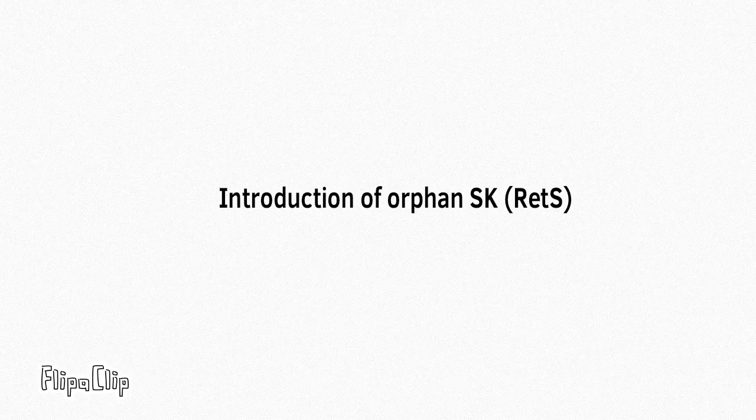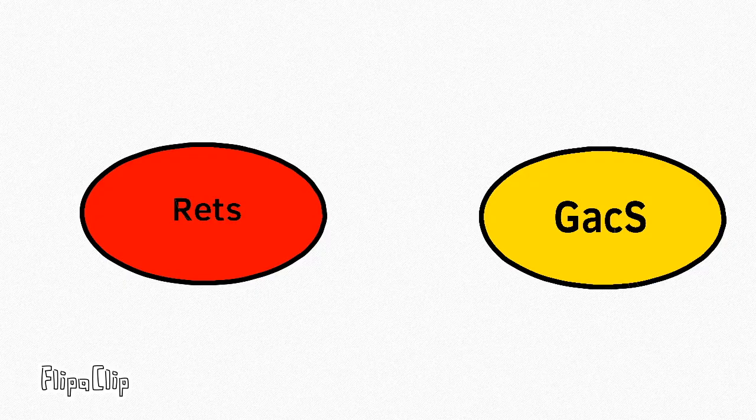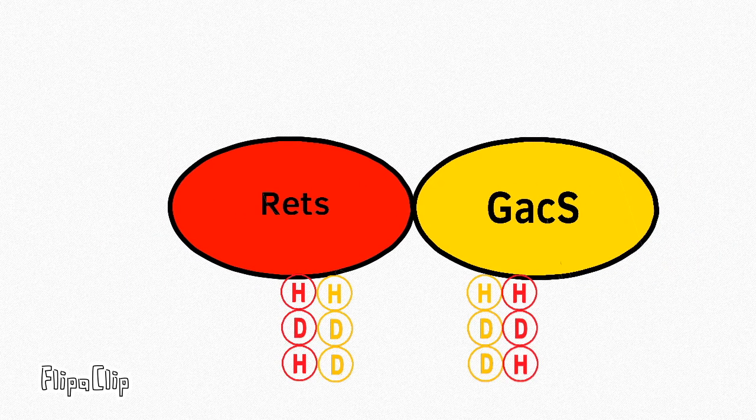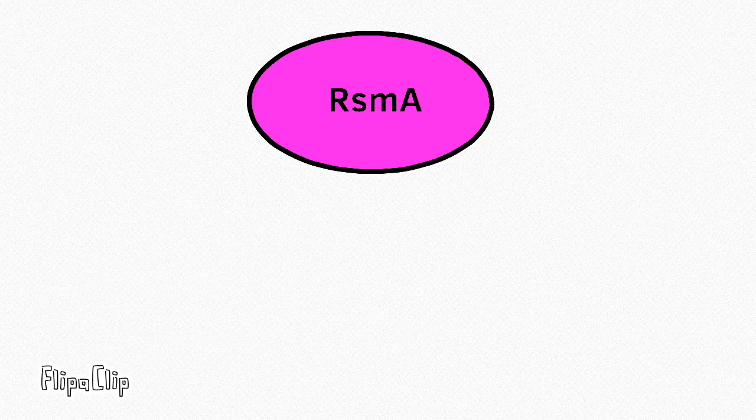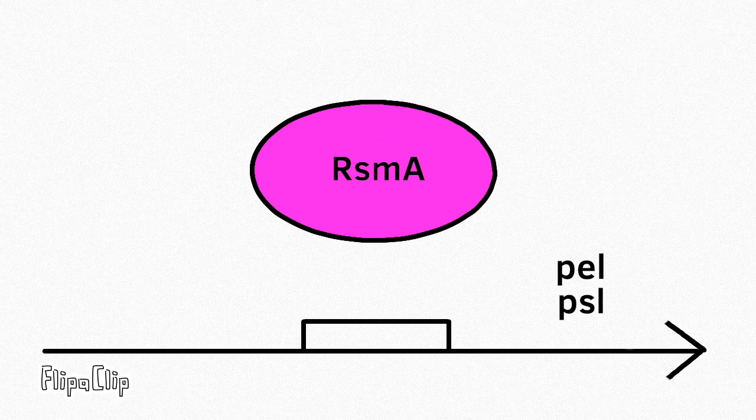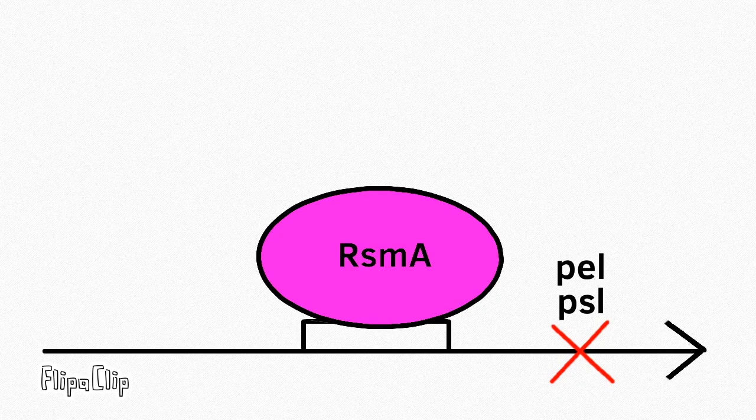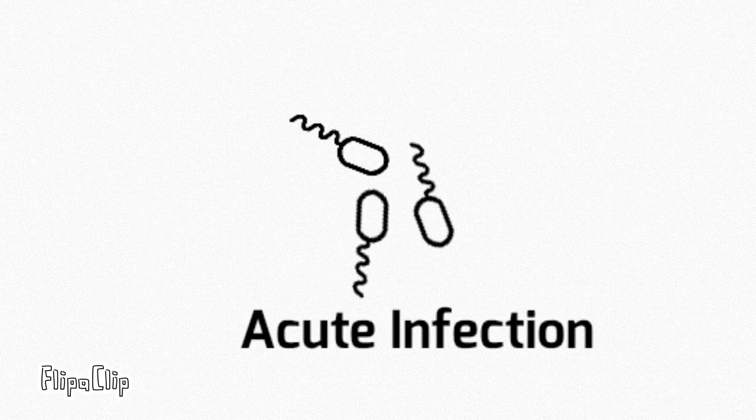RetS, another orphan sensor kinase, also interacts with the GacS and GacA system by forming a heterodimer with GacS. This heterodimer is non-productive in that no activation or signal transduction through GacS may occur. Without GacS activation, RsmA is not sequestered by RsmYZ. Then, RsmA is free to repress the translation of pel and psl, thereby inhibiting biofilm formation. Without the formation of a biofilm, Pseudomonas aeruginosa works in acute infection mode.